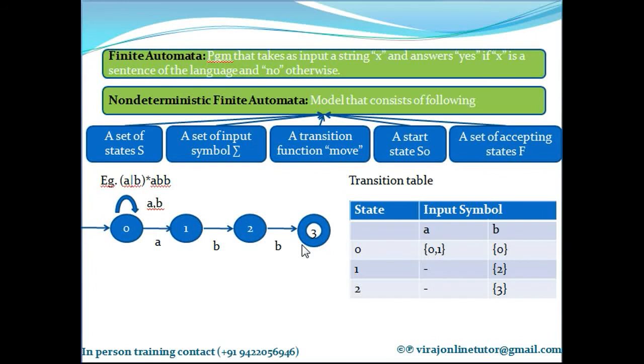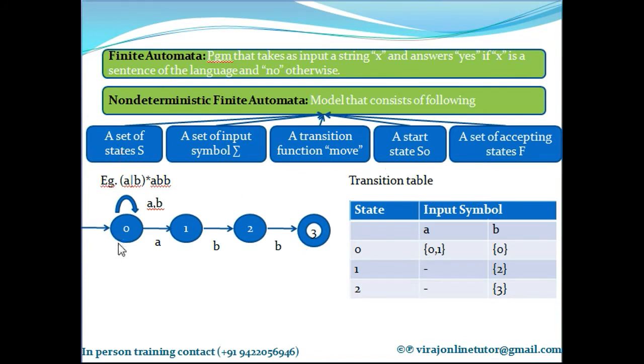A particular token has been identified. That means it's a final state. You can't stop the automata in any state other than a final state. Only when the automata reaches the final state are you done, and you can declare which token you have found. Clear? So I'll just repeat the important components of automata.